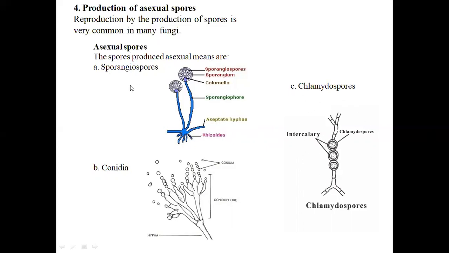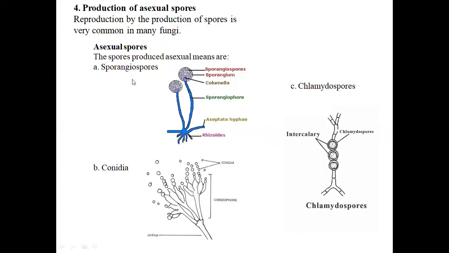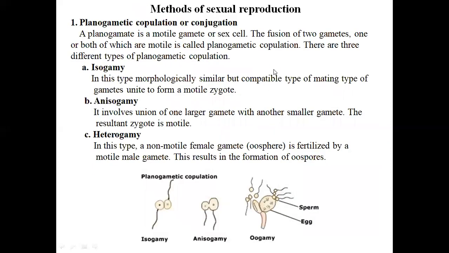So these are the four different types of asexual reproduction: fragmentation of mycelium, fission of unicellular thalli, third is budding, and the fourth is production of asexual spores. These are the four different methods of asexual reproduction in fungi. Now about the methods of sexual reproduction in fungus. Starting with the first, planogametic copulation or conjugation.